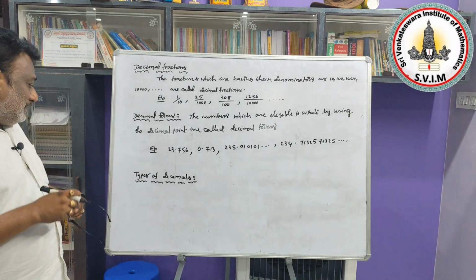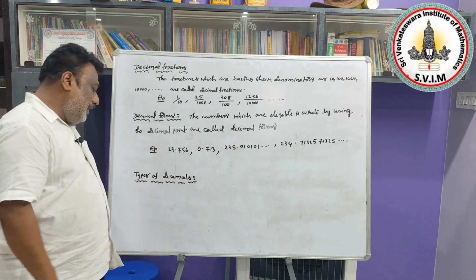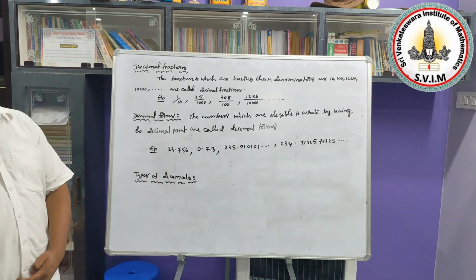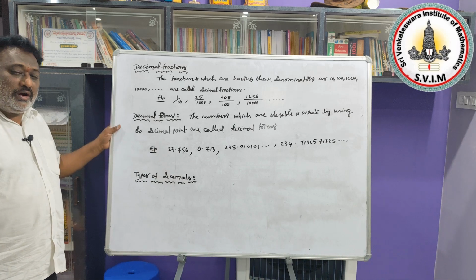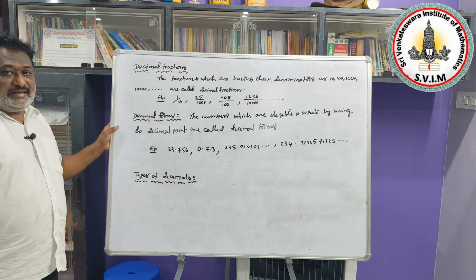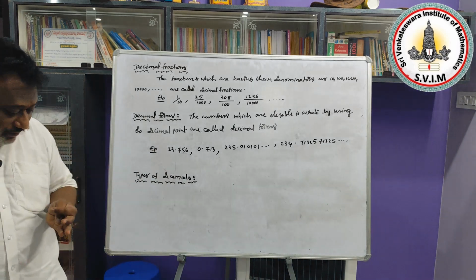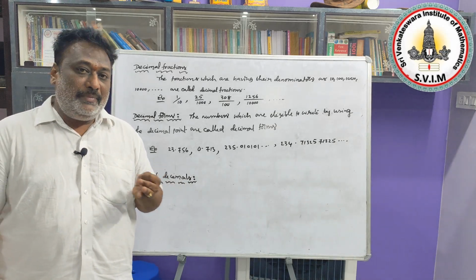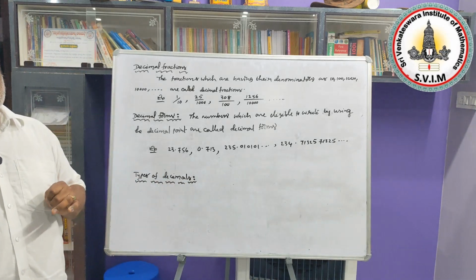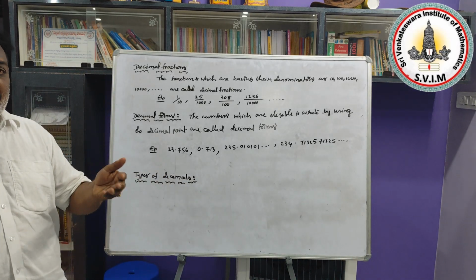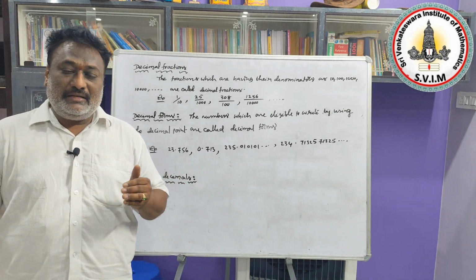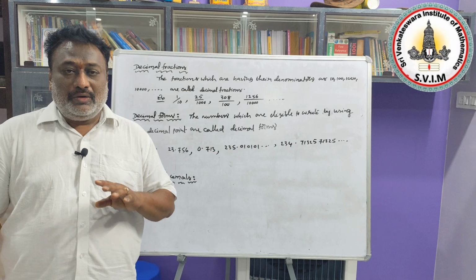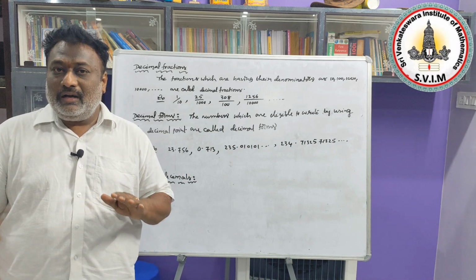Here we need to know about the types of decimals. There are three types of decimal forms. First is terminating decimal, second is non-terminating repeating decimal, and third is non-terminating non-repeating decimal. Repeating is sometimes replaced by the word recurring, so repeating and recurring are the same.